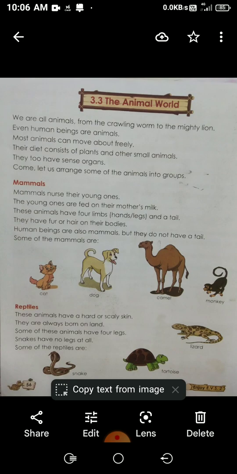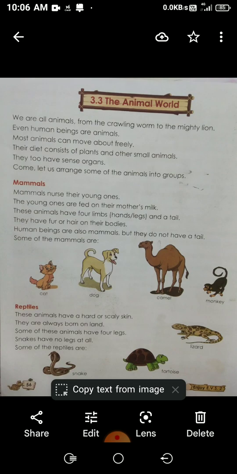Come, let us arrange some of the animals into groups. There are different types of animals. Some are domestic animals, some are wild animals, some are reptiles, some are insects. Wild animals, where do they live? Wild animals live in the forest. And domestic animals live on farms, and we keep them as pets at home.